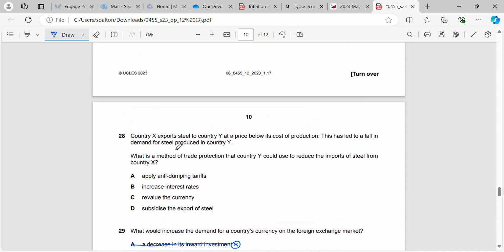Okay, question 28. Country X exports steel to country Y at a price below its cost of production. So straight away we know that it's dumping. This has led to a fall in demand for steel produced in country Y. What is a method of trade protection that country Y could use to reduce the imports of steel from country X? Okay, so like I said previously, if we apply anti-dumping tariffs, that will stop that. The clue is in the question.